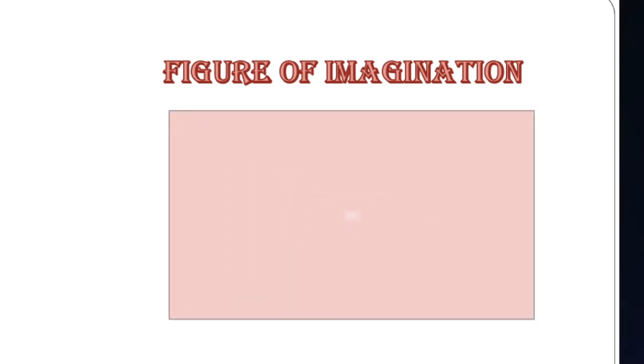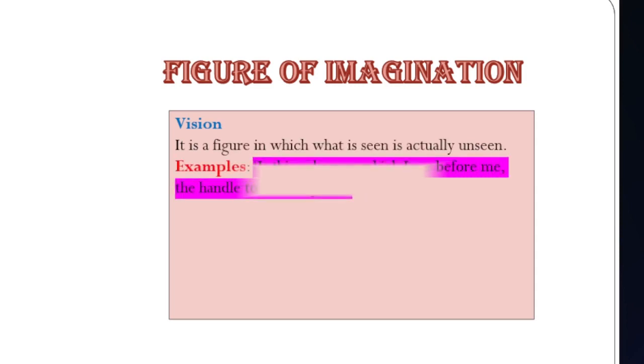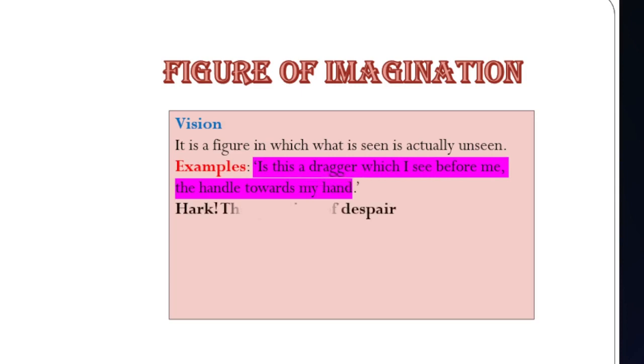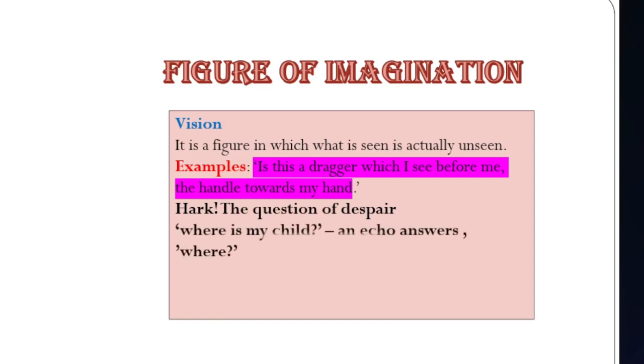Next one is vision. This word vision is very familiar to you all because it happens mainly in our daily life. So let us explain. It is a figure in which what is seen is actually unseen. Suppose you are walking on the street and in a dark area you see someone standing there. Then you call your friend accompanying you and say, look at that place, someone is standing there, no? But it is invisible to him. This can be treated as an example of vision.